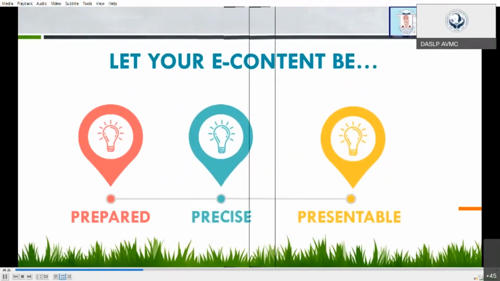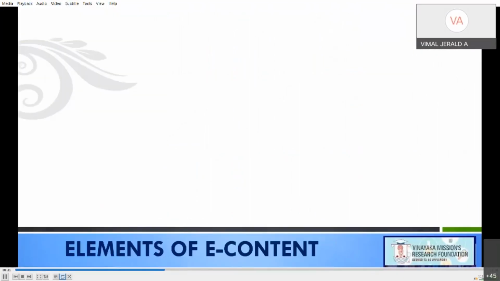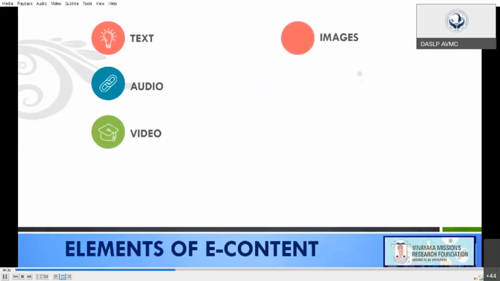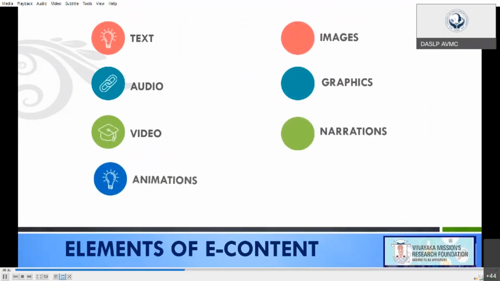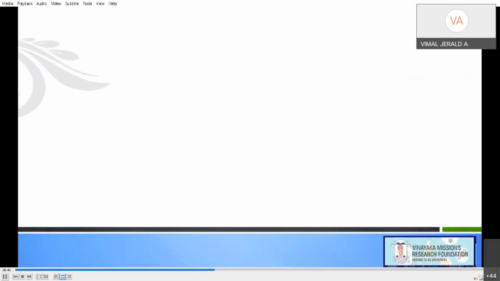See, that too with the music. With the music and the voice. And the elements of e-content are text, audio, video, images, graphics, narrations. See, this is where I run effects. I just go after animation. No, you should have control over animation so that you can have it one by one, slowly.